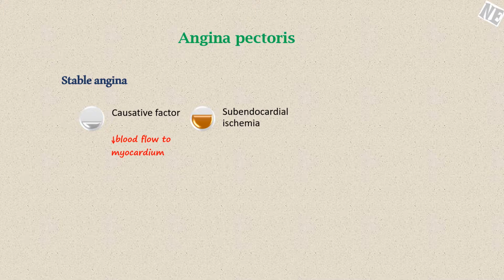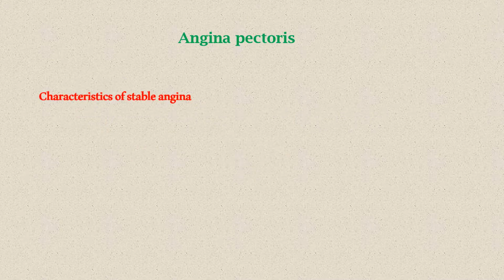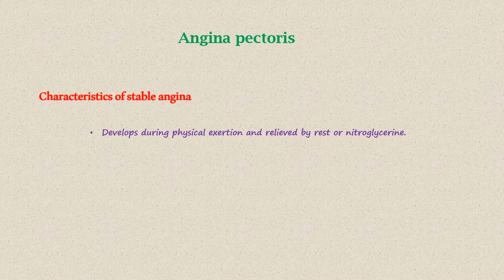This ischemia triggers the release of adenosine, bradykinin, and other molecules, which stimulate the nerve fibers in the myocardium that result in the sensation of pain. Characteristics of stable angina. It develops during physical exertion and it is relieved by rest or nitroglycerin. The duration of pain is less than 5 minutes and the person can usually predict the pain.